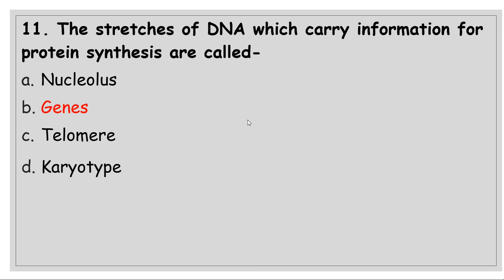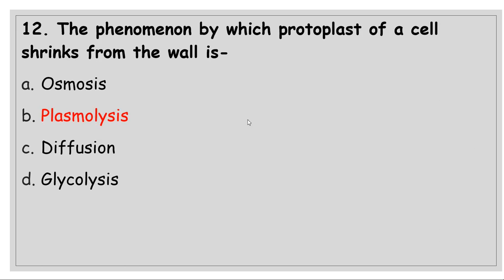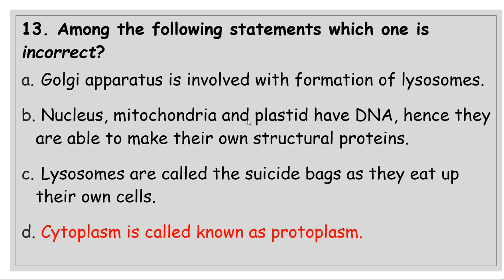The stretches of DNA which carry information for protein synthesis are called genes, as told earlier. Genes are the portion of DNA that codes for some function in the form of protein. So the stretches of DNA which carry information for protein synthesis are called genes. The phenomenon by which the protoplast of a cell shrinks from the wall is called plasmolysis.